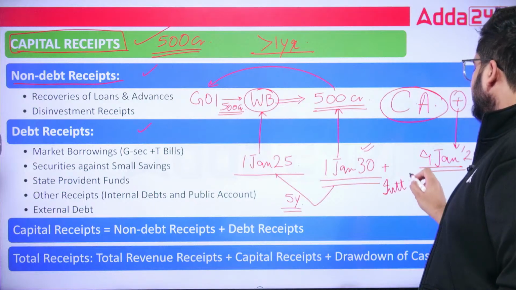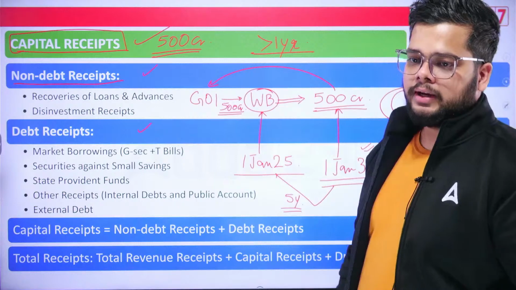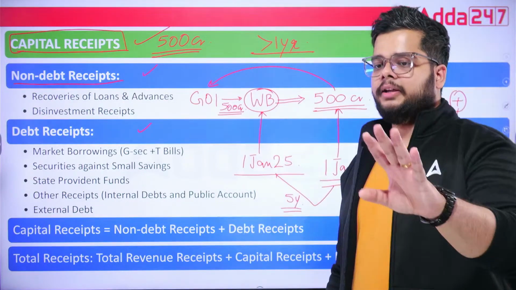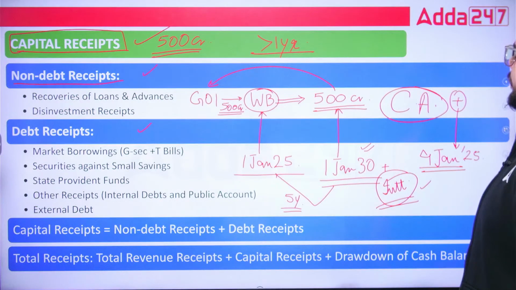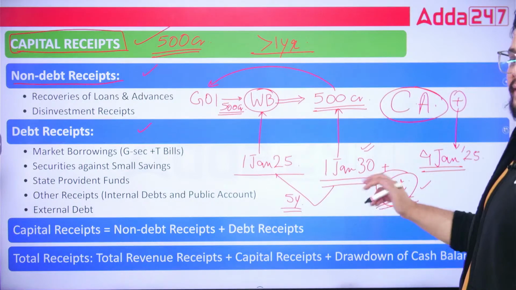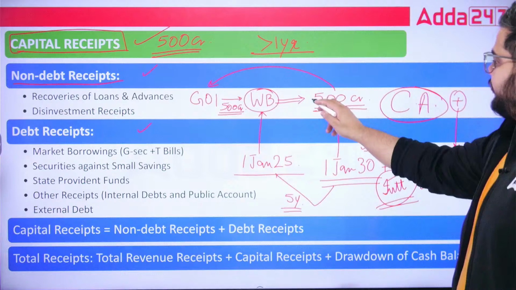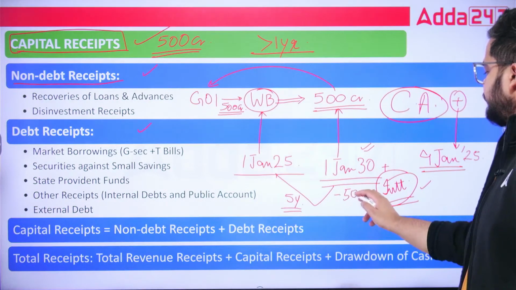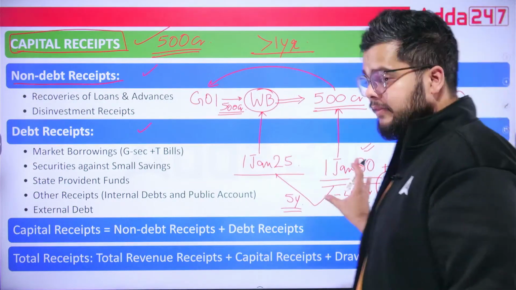World Bank will charge certain interest also, na? It is not doing social work that okay, you can take 500 crore, I don't want it back, neither do I want the interest. No, it will take. So interest will be paid by the government of India on this date, 1st January 2030, and this particular 500 crore will be subtracted from the purse, from the wallet of government of India, and this 500 crore is where?